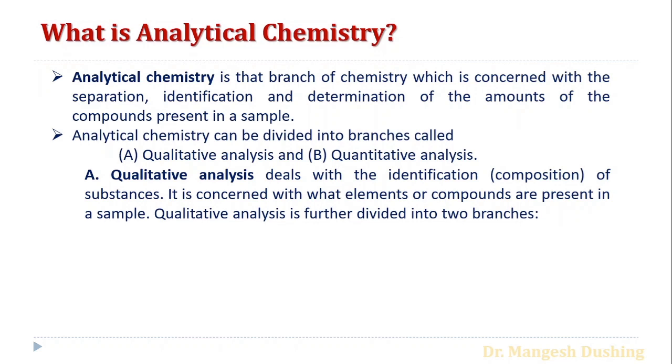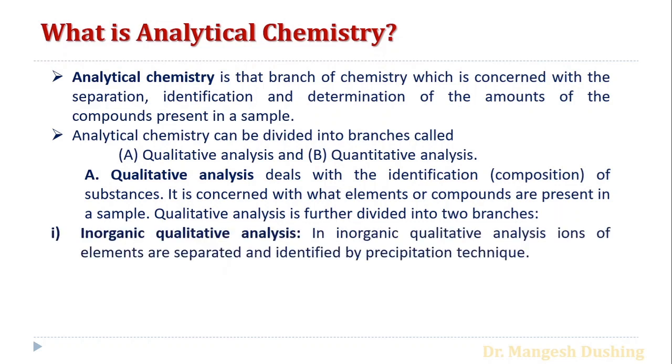Qualitative analysis is further divided into two branches, depending upon which sample is provided to us for the analysis. That is inorganic qualitative analysis, in which the ions of the elements are separated and identified by the precipitation technique.